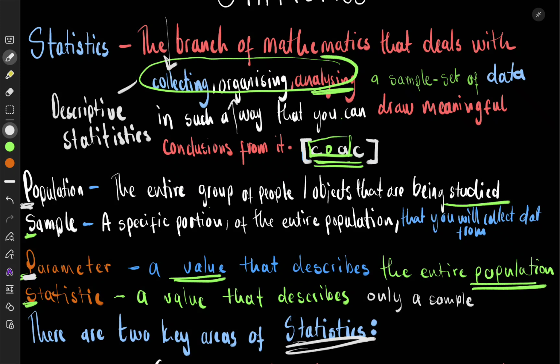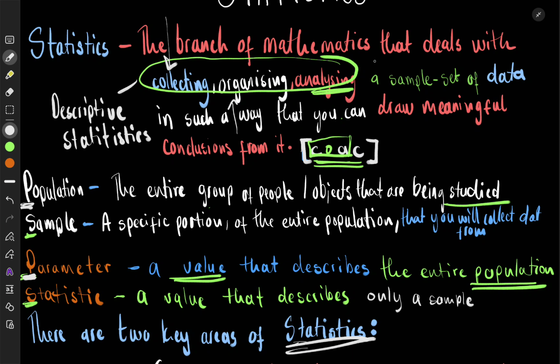In organizing the data, you're going to be learning about how we can organize or arrange it neatly, using frequency tables, stem and leaf diagrams, two-way tables, bar graphs, all these other things that we use to organize the data, okay?